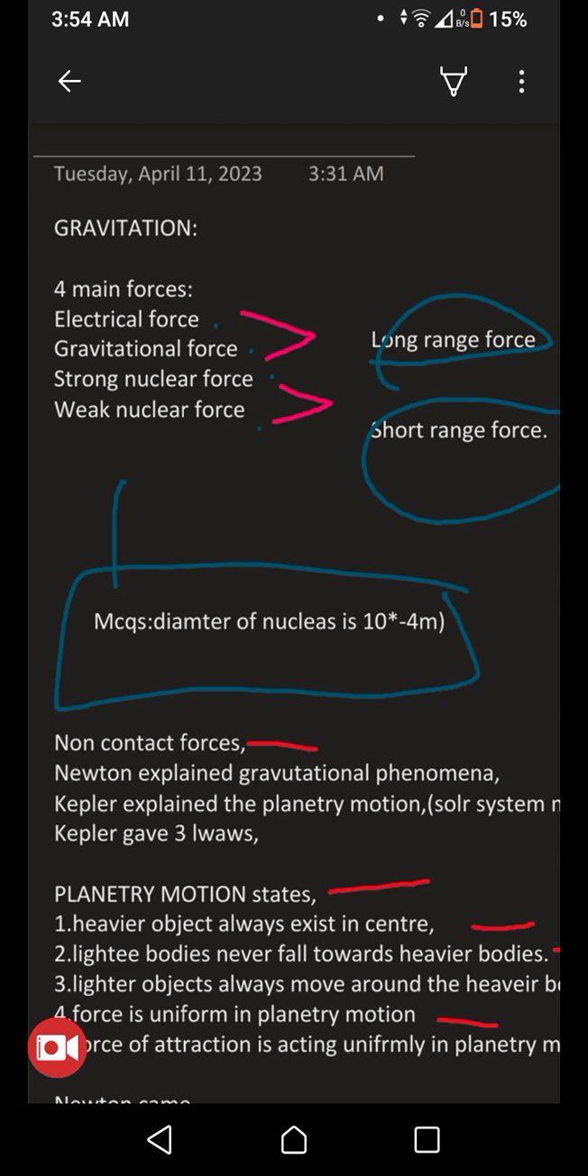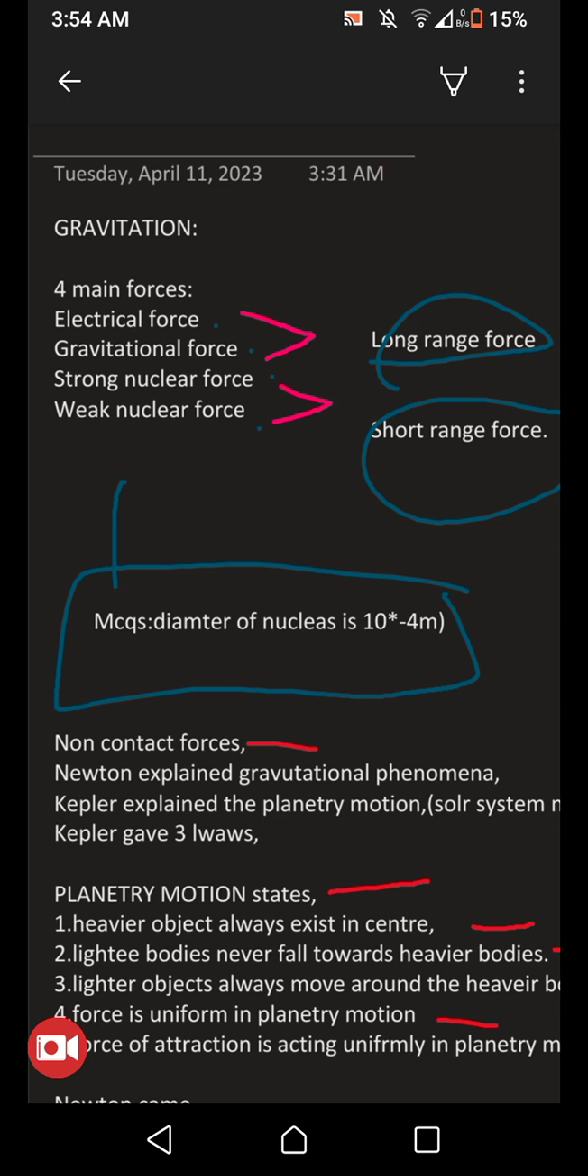So basically, there are four main forces in our universe, in our nature. Basically, there are a lot of forces, but these are the four main forces. Those are known as non-contact forces. The first one is electrical force, the second one is gravitational force, and then the strong nuclear force and the weak nuclear force. Electrical force is present between the electric field, and the gravitational force is present in the environment. The strong nuclear force is present in the